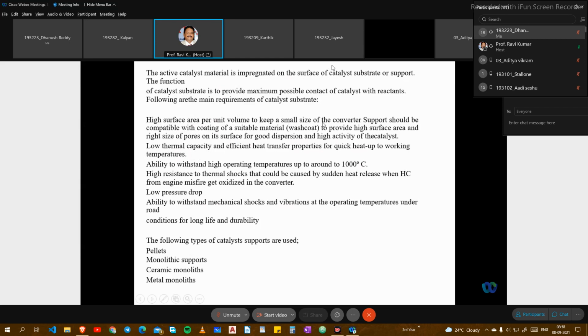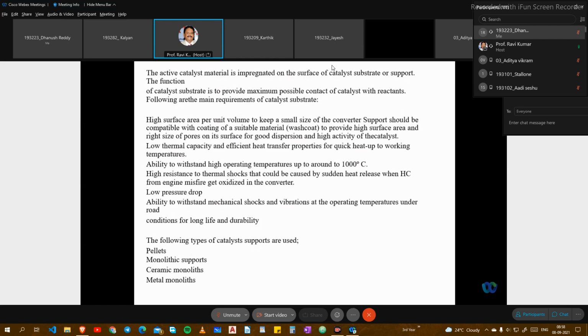because the size of the converter is also very important from the design point of view, how it is connected and how it is arranged. That's why sometimes you may have two catalytic converters in high-end vehicles. Those having a cubic capacity of 2000 or more than 2500 will keep two catalytic converters connected to the exhaust silencer, and they will be arranged accordingly.